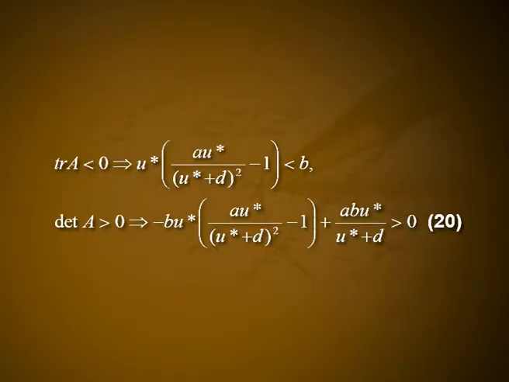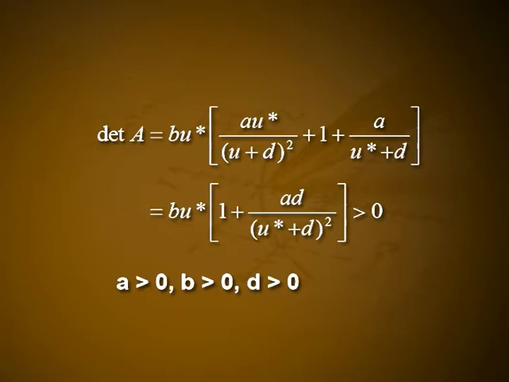In general, there is a domain in the A, B, D space such that if the parameters lie within it, u star, v star is stable, that is real part of lambda less than 0, and if they lie outside it, the steady state is unstable. The latter requires at least one of the equation 20 to be violated.